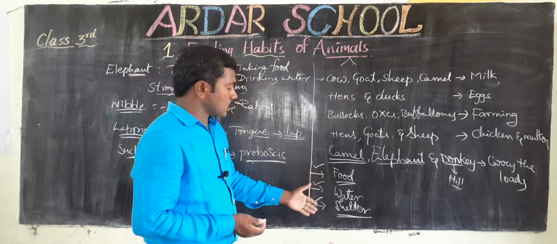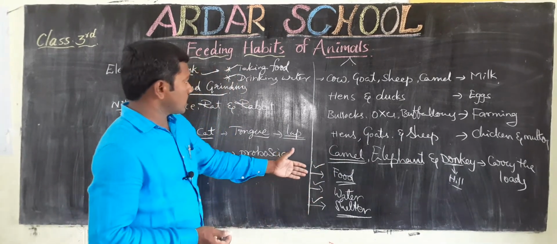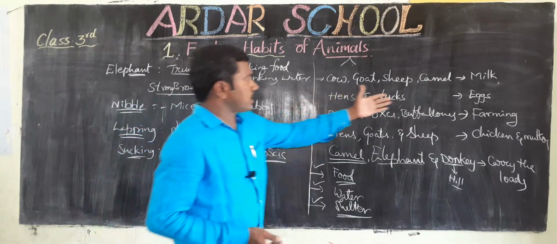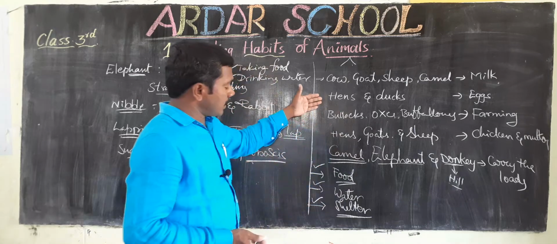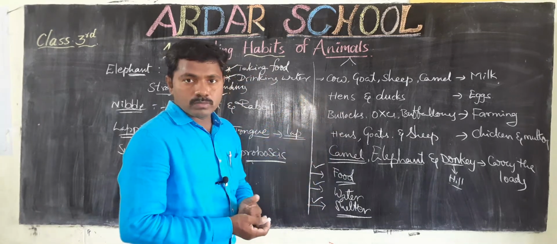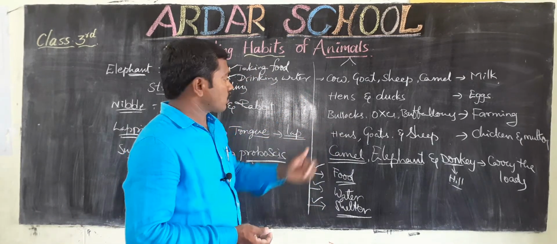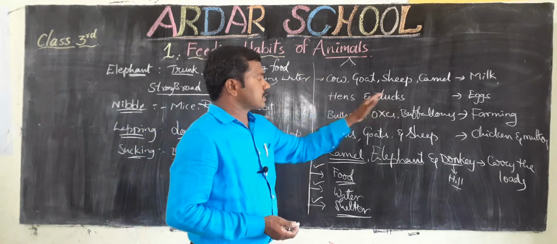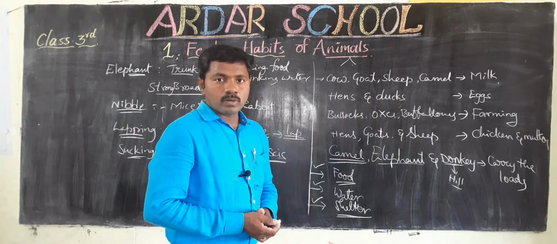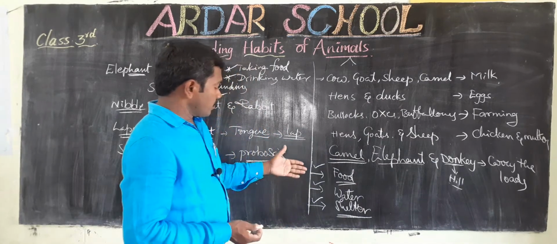So we must provide food, water and shelter for these domesticated animals. Listen, children, which animals give us eggs? For those animals we must provide proteinous food, hens and ducks.